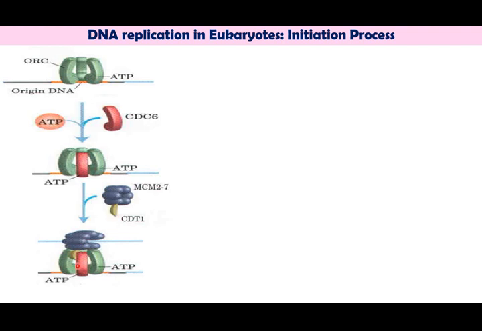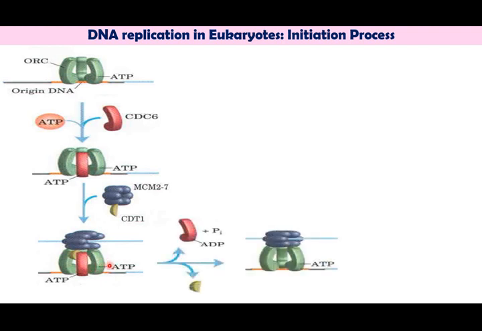This gets attached to the ORC, and then ADP is released, energy is utilized to release the CDT1, and then again an ATP molecule is utilized, and now the MCM, that is the helicase enzyme, is activated for the splitting of the DNA helix.